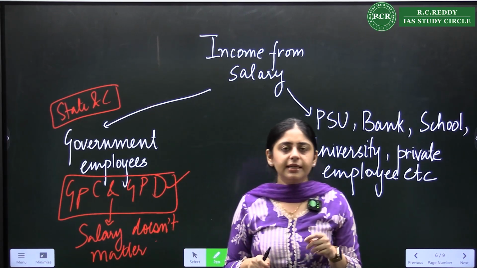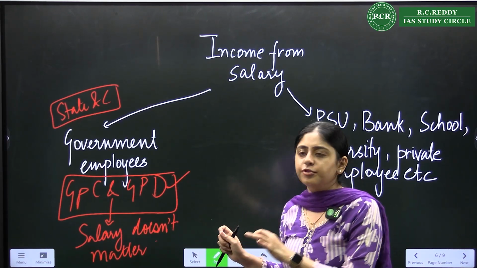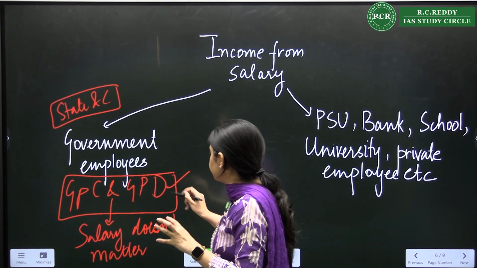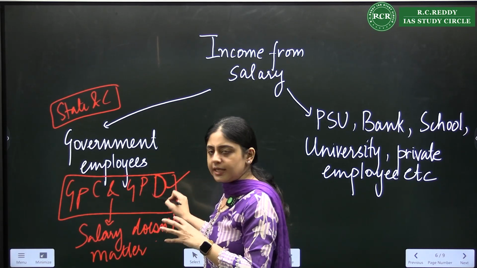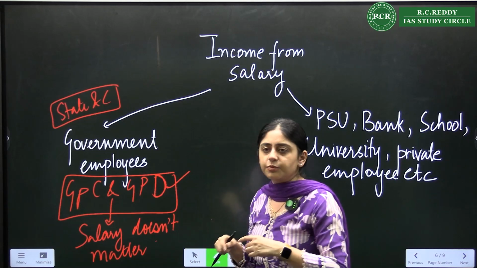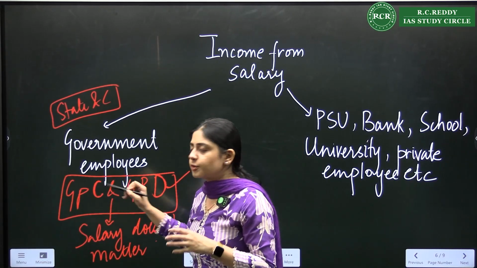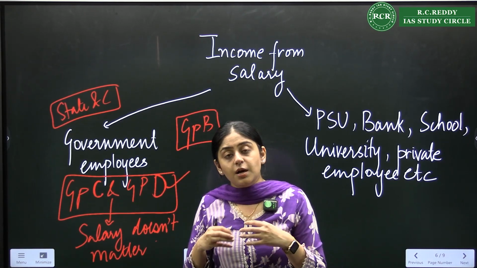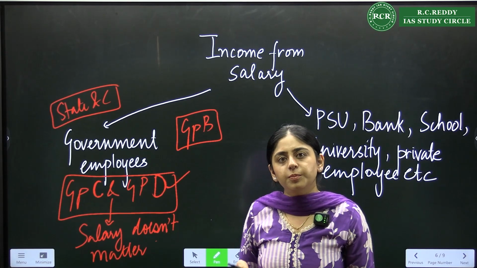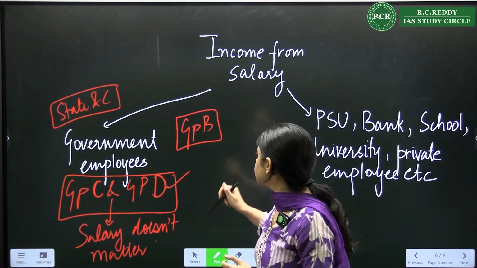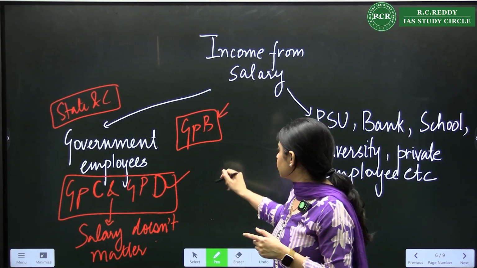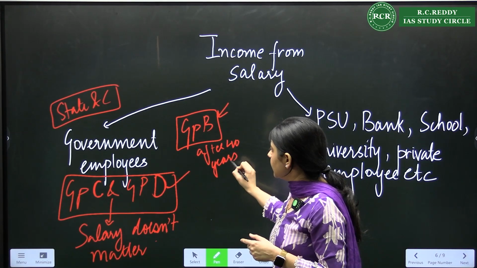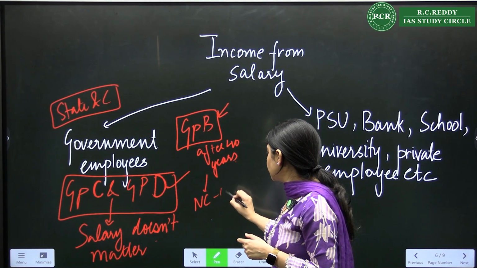If your parents were directly recruited at group C or D, your income from salary is not counted, right? Another thing to keep in mind is, if your father was in a group C job and got promoted to group B, what is the rule of the government? The rule is that if you were promoted to group B after 40 years of age, then you are still a non-creamy layer OBC candidate.